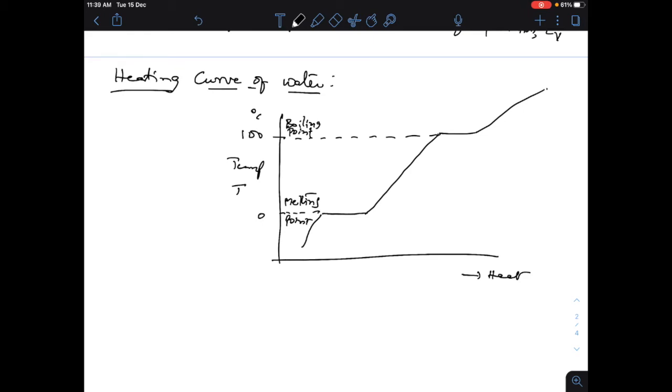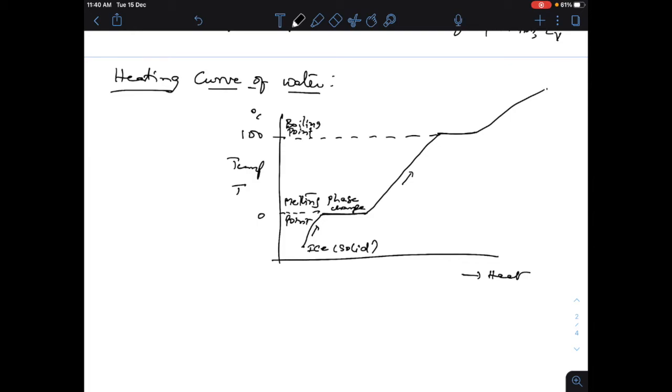Here it is ice, that is solid. The sloped lines represent the change in temperature, and the horizontal lines represent phase change, so no change in temperature.